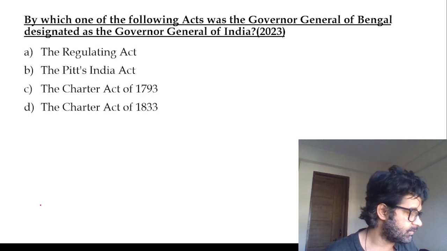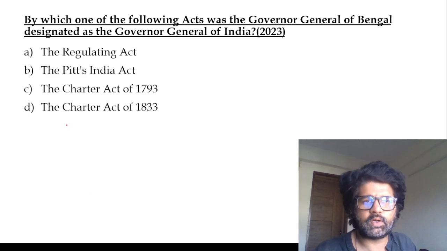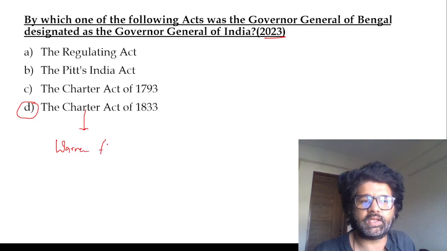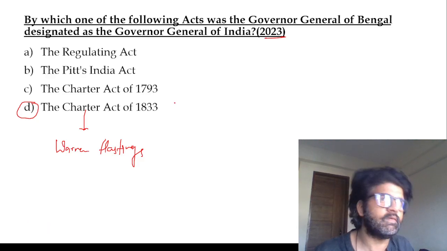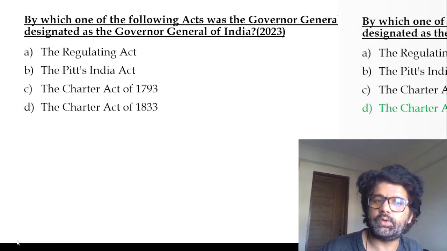By which one of the following acts did this happen? Was the Governor General of Bengal designated Governor General of India? Charter Act of 1833, a 2023 question. And who was the first Governor General of India? Warren Hastings. Who was the first Viceroy? Lord Canning. Anything first, your first love, your first crush, your first kiss, everything is really important.